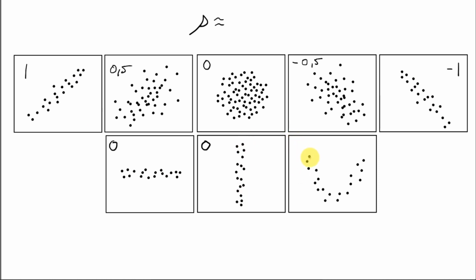In this case, there is some correlation, but it's not linear. So this is more quadratic correlation. And if you calculate the correlation coefficient for this one, it will be close to 0. So even though there is correlation, it's not linear. So it's not captured by the correlation coefficient. So the linear correlation is 0.